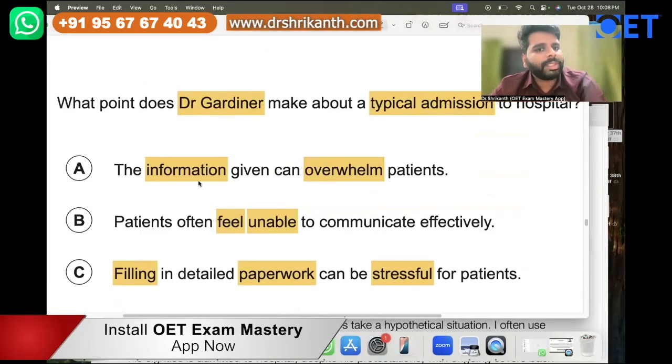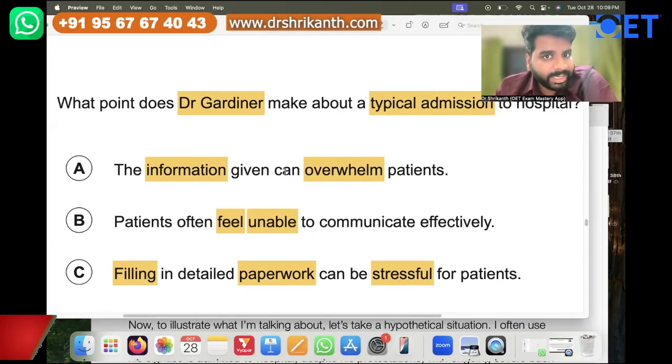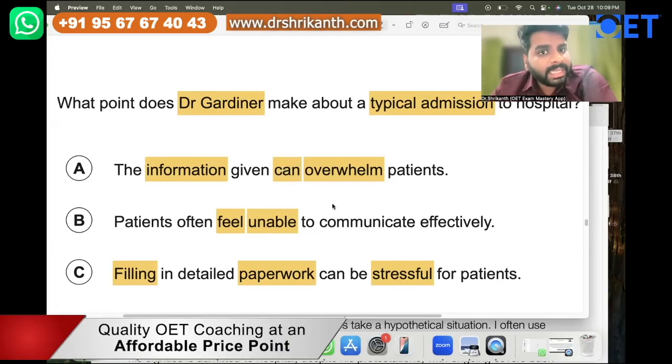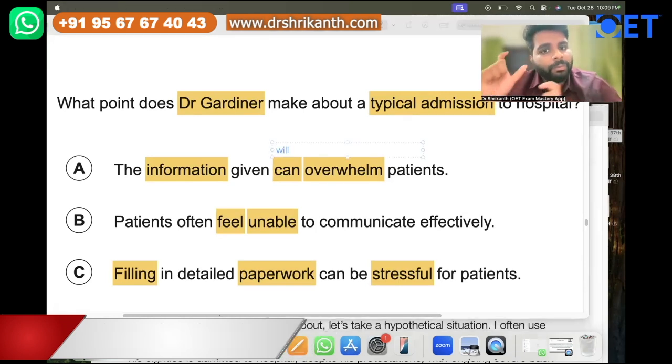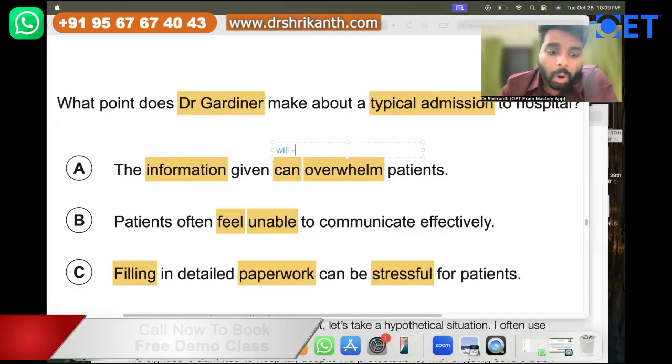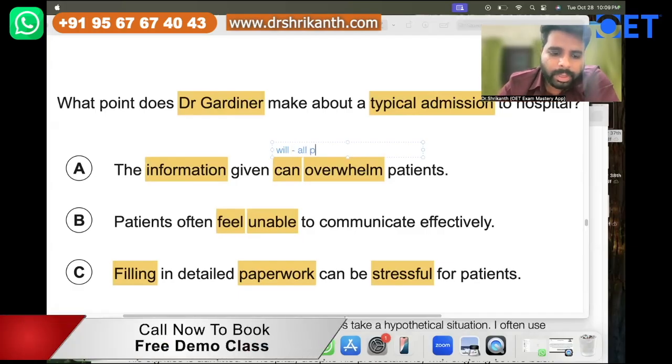Okay, so the information given, so they are giving information, right? The staff is giving information, and this can overwhelm the patients. Can basically means what? It has a possibility. Will basically means what? Will basically means 100% of the patients. The information given will overcome. So will basically means all patients. Okay, all patients basically means will.